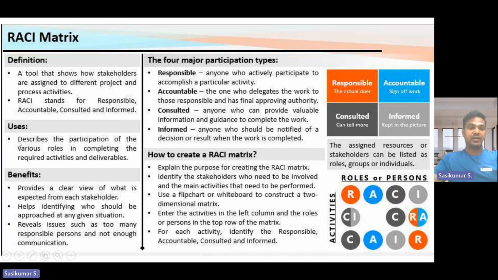The users describe the participation of the various roles in completing the required activities and deliverables. Required activities in the means of projects, events, time-based activity, whatever it is, the required activities means we can use a number of items. Deliverables is based on purely time-based or target-oriented. We can complete within 3 months. That is called time-based activities, deliverables.